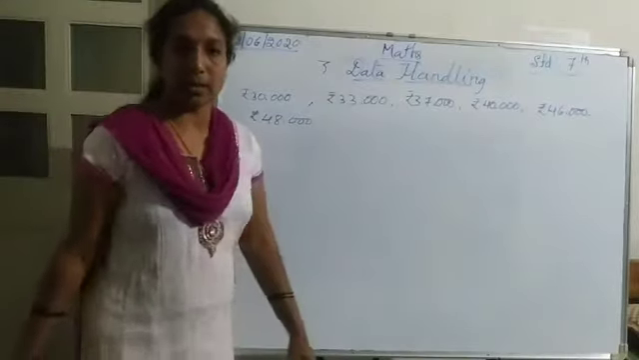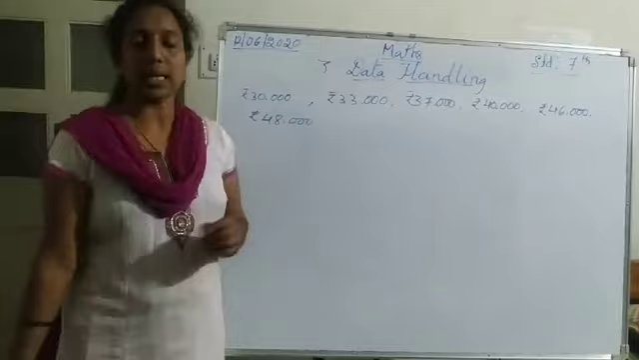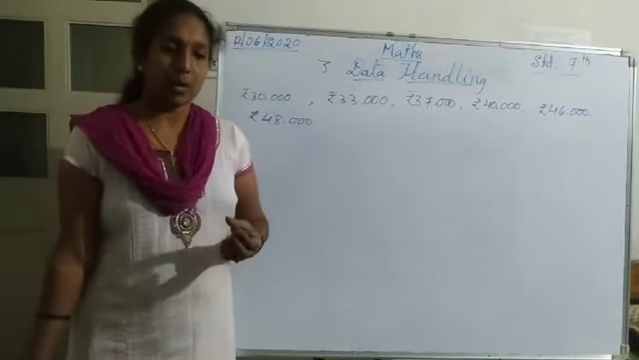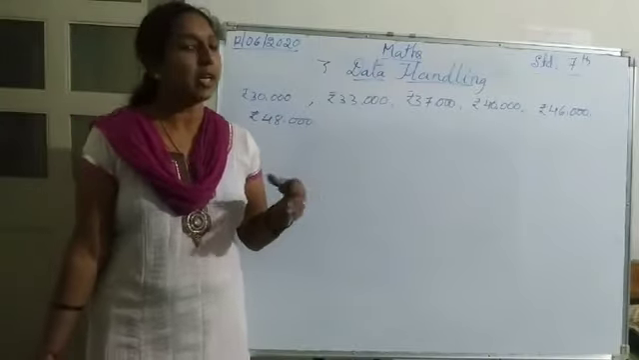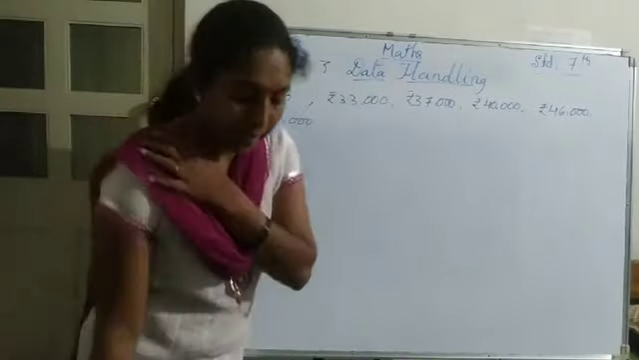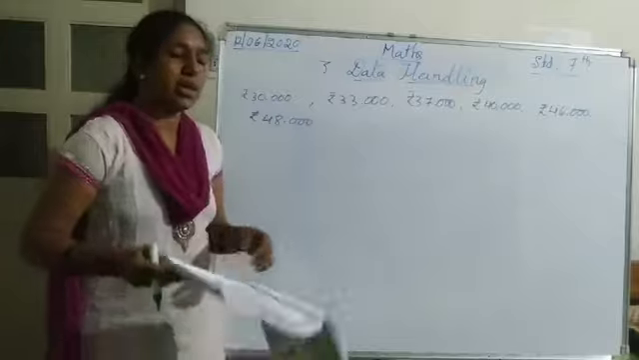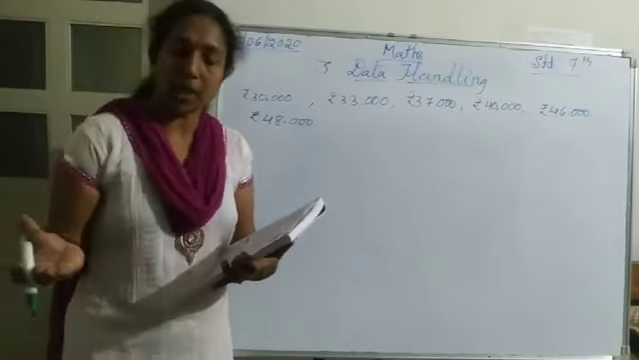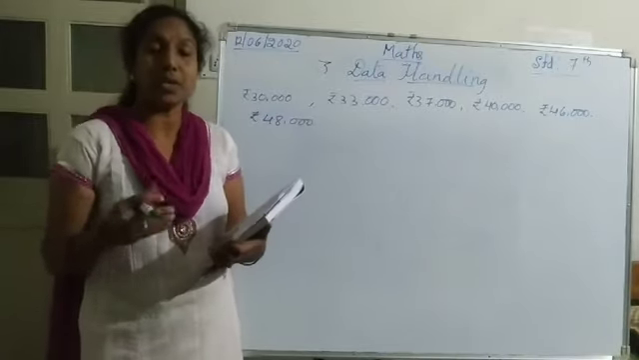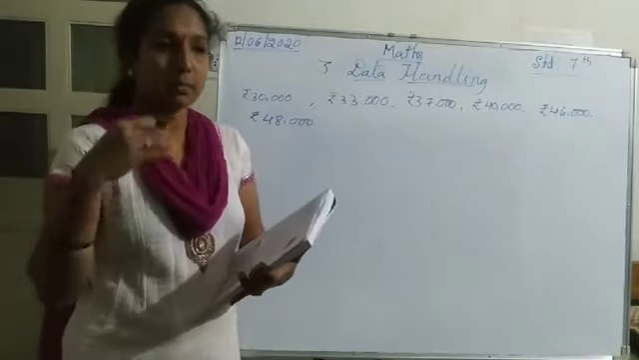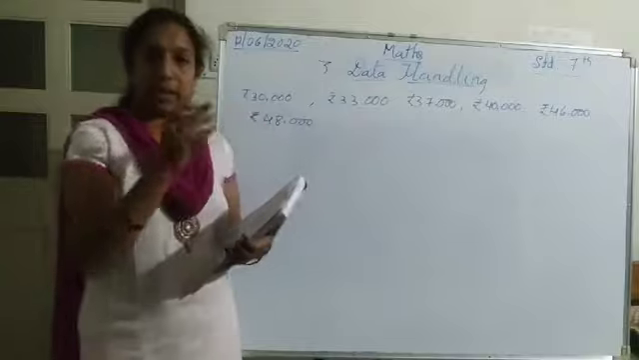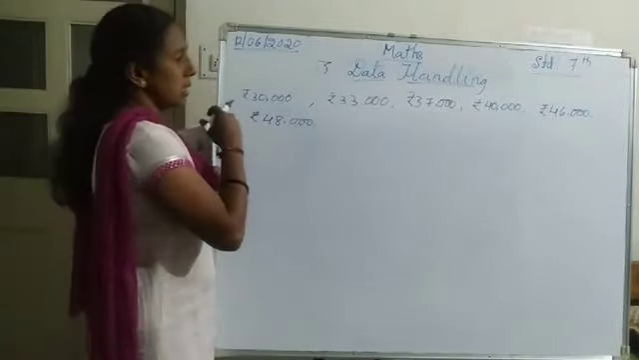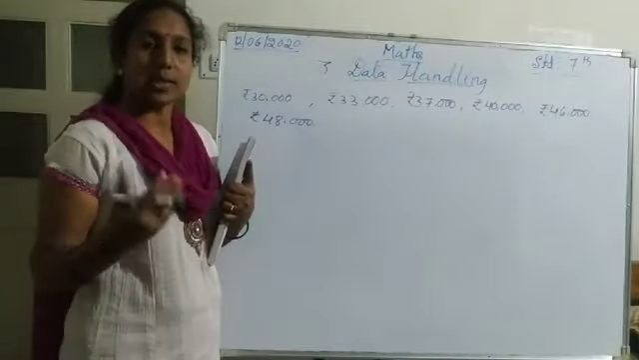Good morning, children. In the last class, you learned how to find the mean, median, and mode of the given data. Today we are going to learn which type of average, that is the mean, median, or mode, is good for the given data. Here they are given the salaries of 6 employees.